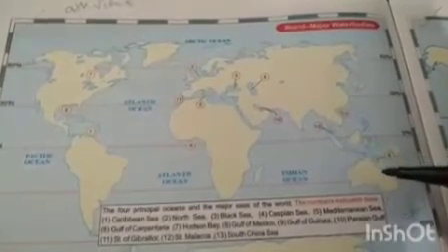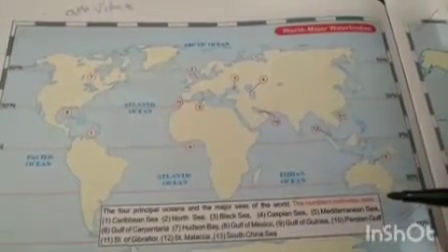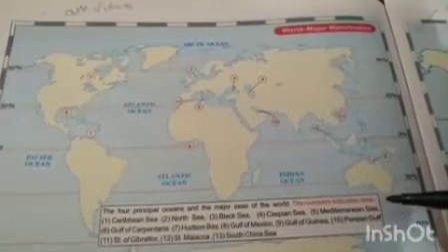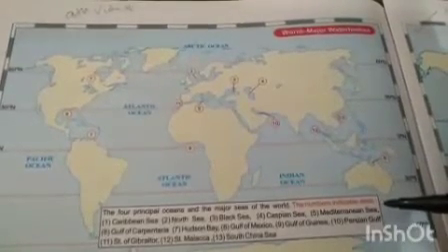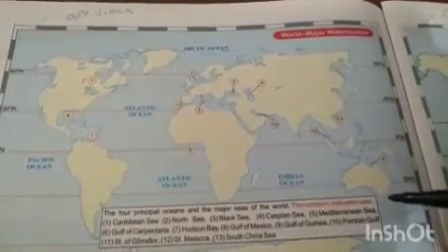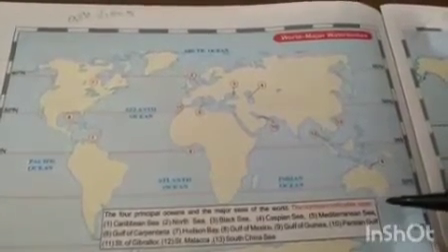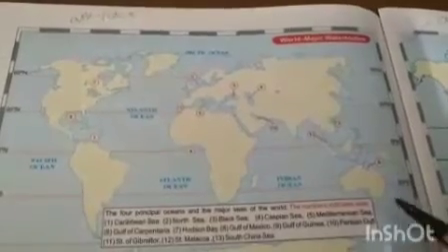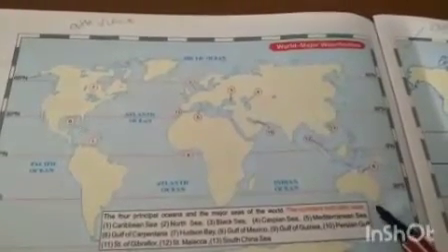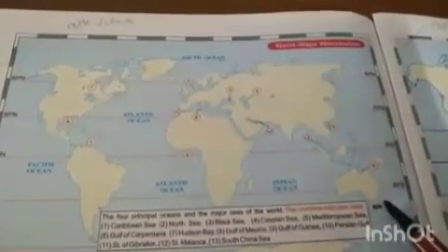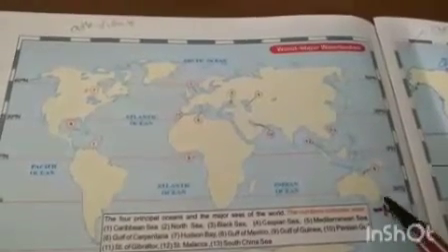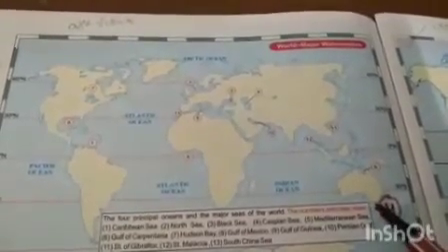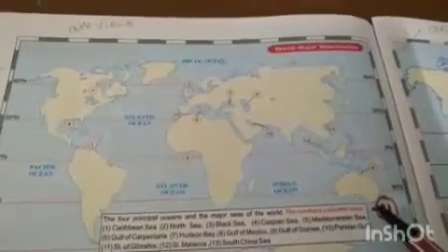Clear? And here we have Tasman Sea. It's not written there. Just do write between this Tasmania and Australia. We have a sea, small water body. This is Tasmanian Sea. So do write this as 14. Tasmanian Sea. Clear?